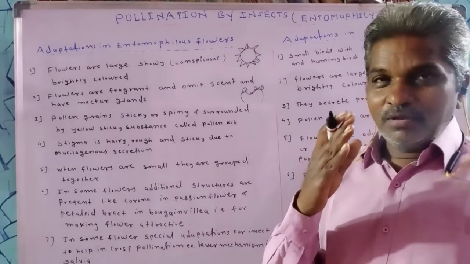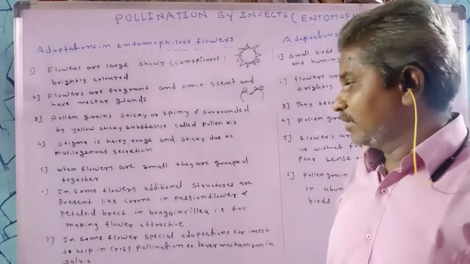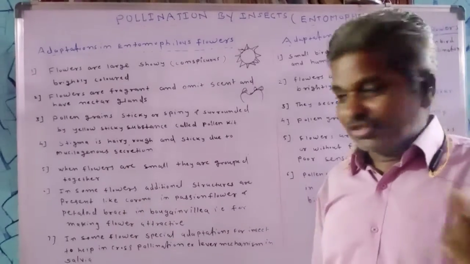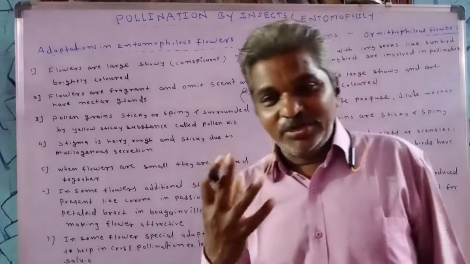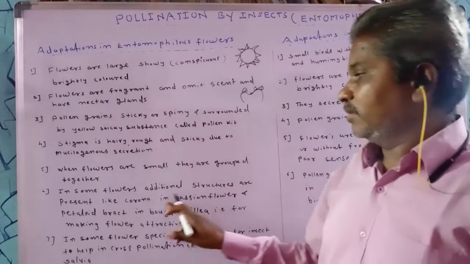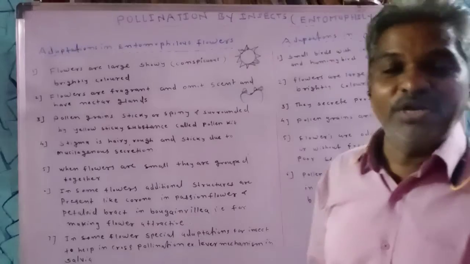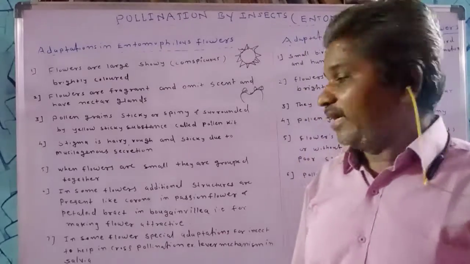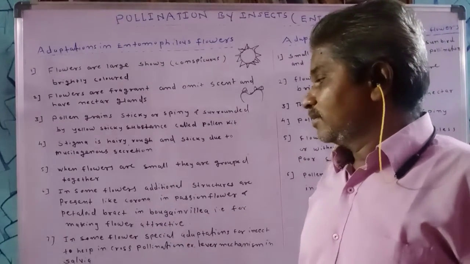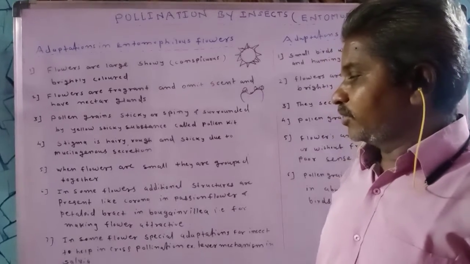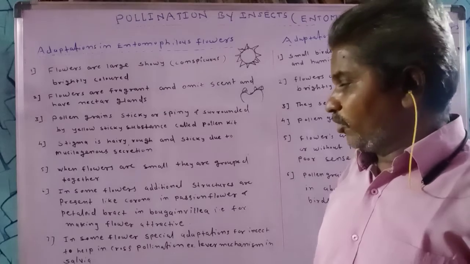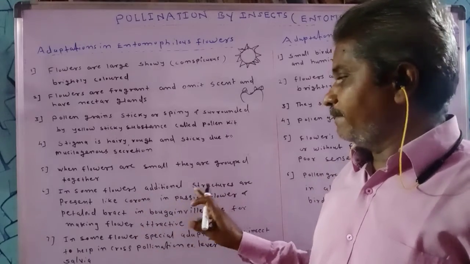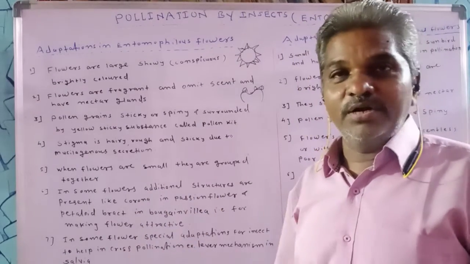It shows blue and white lines which attract insects. This attractive structure makes the flower easily pollinated by insects.